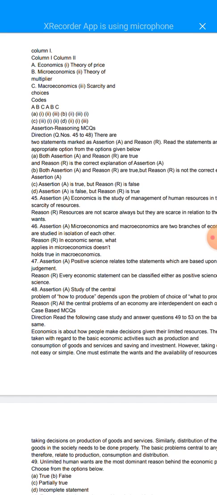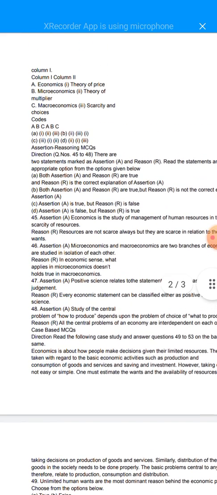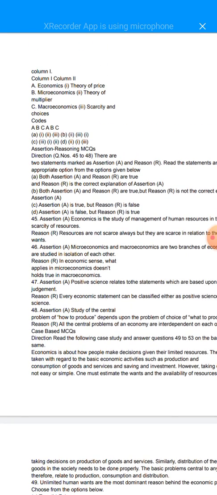It shows that both are studied individually, but they are not related with each other. So as we have studied the definitions of microeconomics and macroeconomics, option D will be correct, meaning assertion A is false but reason R is true.